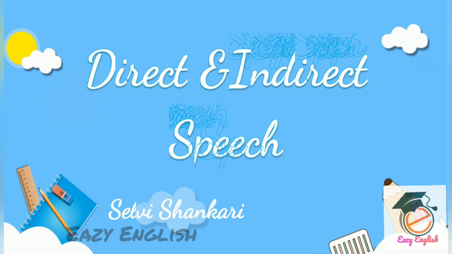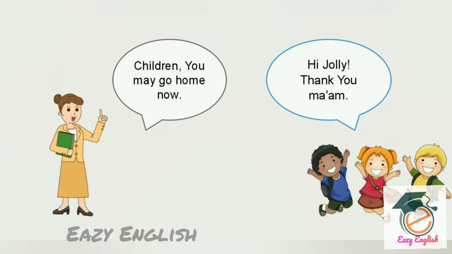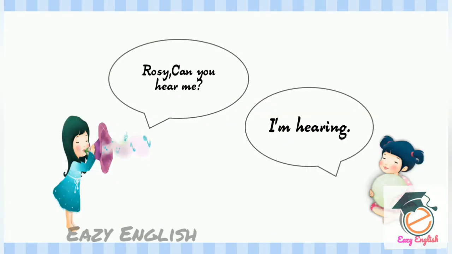Today in this video, let us learn about direct and indirect speech. Look at this comic strip. It's a conversation between teacher and children and it's a direct speech. Look at this picture and read it. A girl named Kavita is calling, "Rosie, can you hear me?" And Rosie is replying, "I am hearing." So this conversation between Kavita and Rosie is in direct speech.